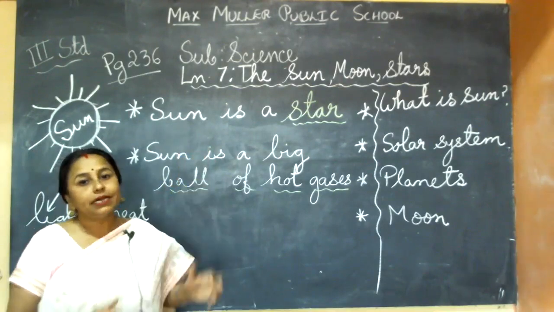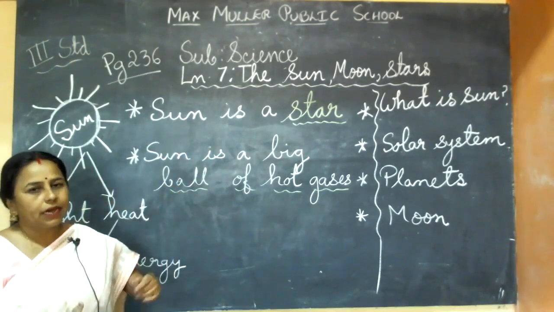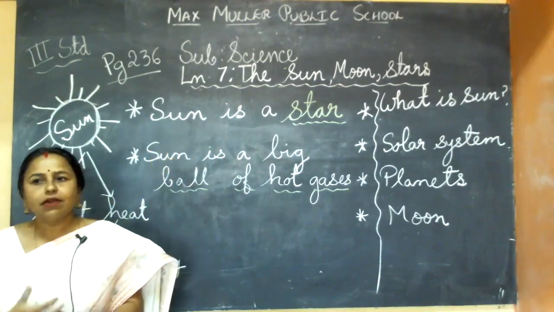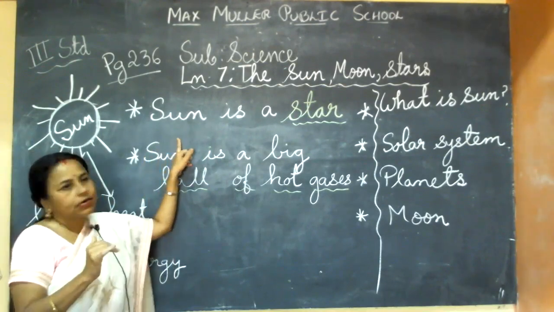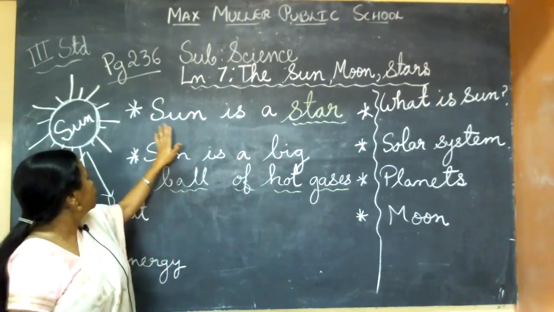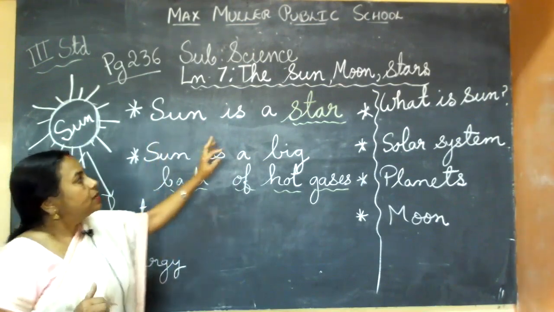Actually, the sun is a star. It's a nakshatra, which means it produces its own light. That's why it is a star, and it is the nearest star to our planet Earth. That much you remember. Sometimes if I give it for a test, you people will be confused. If they ask what is the sun, some don't know. You should say the sun is a star.